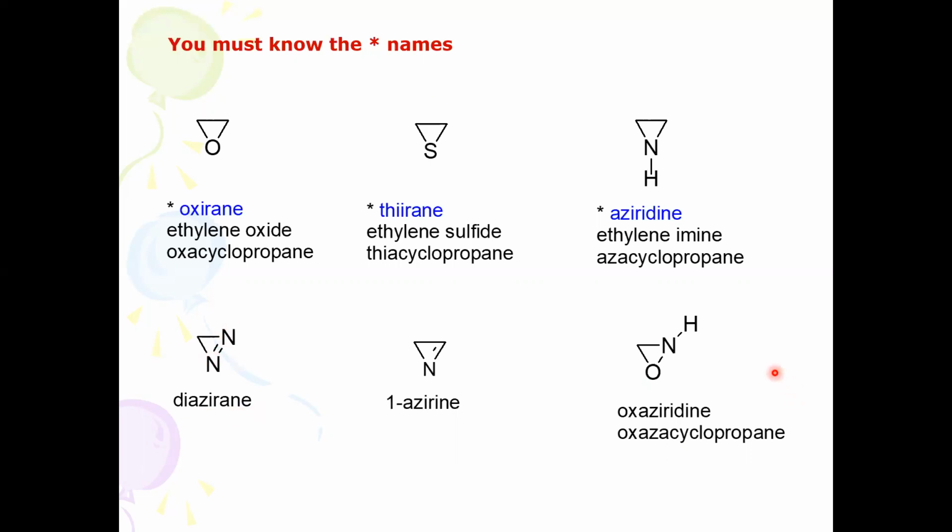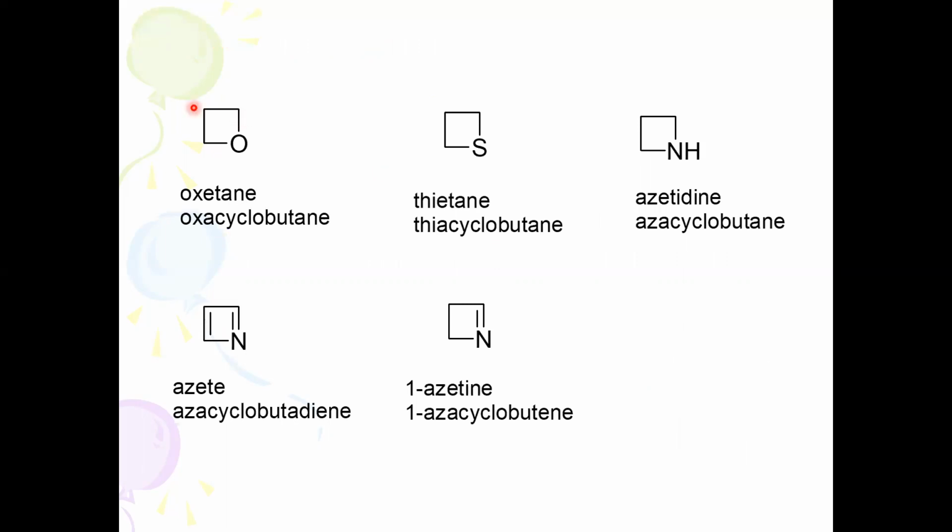Then 4-membered heterocycles, a cyclobutane ring. Ox is the prefix for the heteroatom, ET is the stem name for the 4-membered ring, and A stands for no double bond. Here you can see azetidine, which has no double bond, but azete has double bond character.